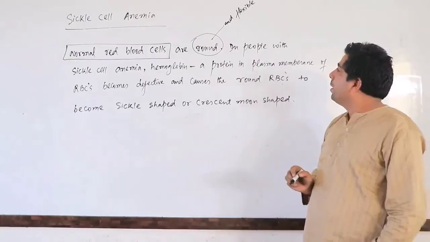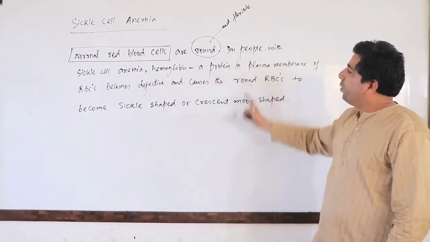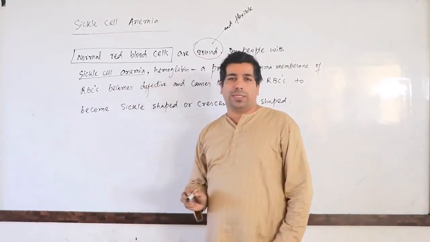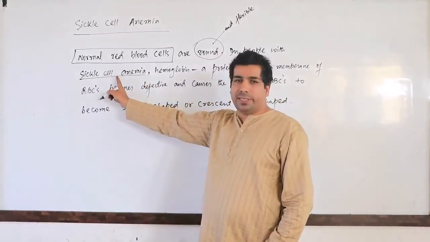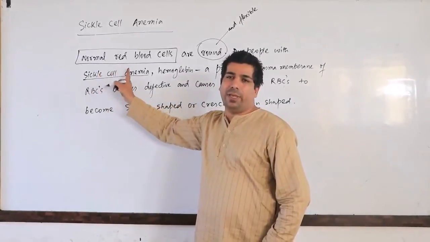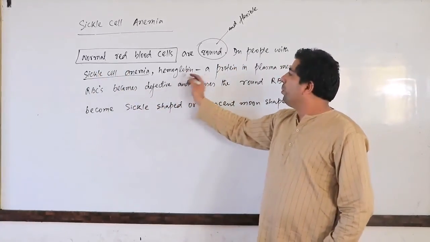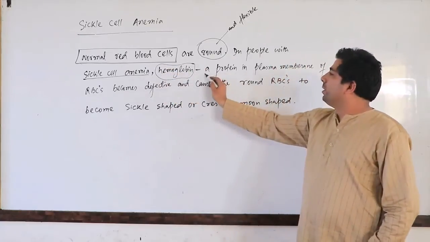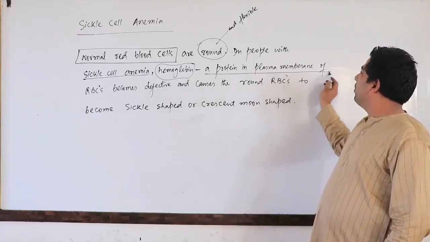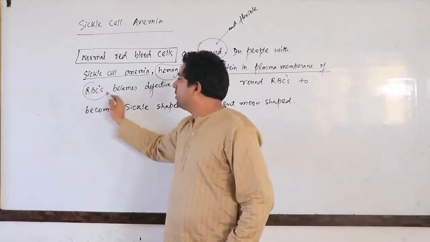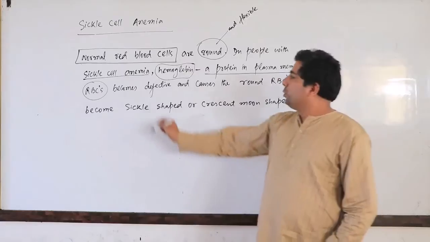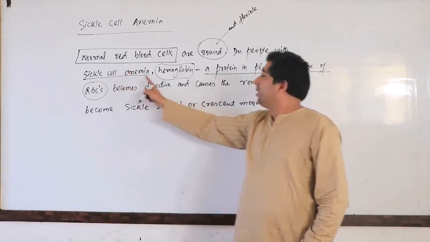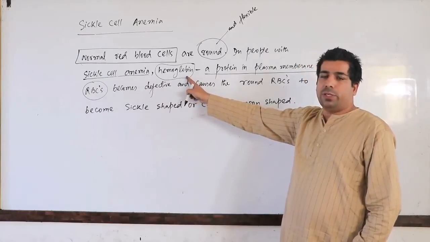Okay? In people who are suffering from this particular disease called sickle cell anemia, look at the hemoglobin here. It is a protein present in the plasma membrane of RBCs. So, those people who are suffering from sickle cell anemia, what is hemoglobin?